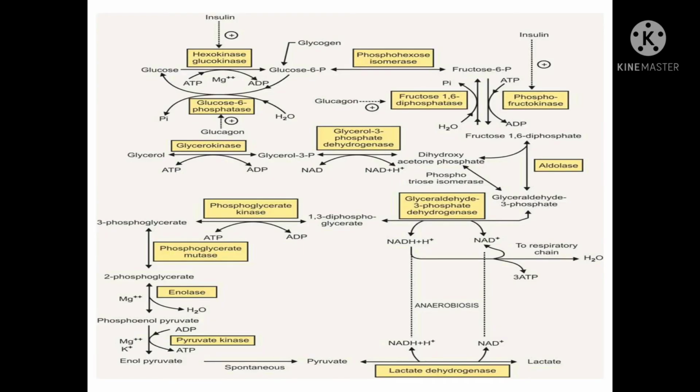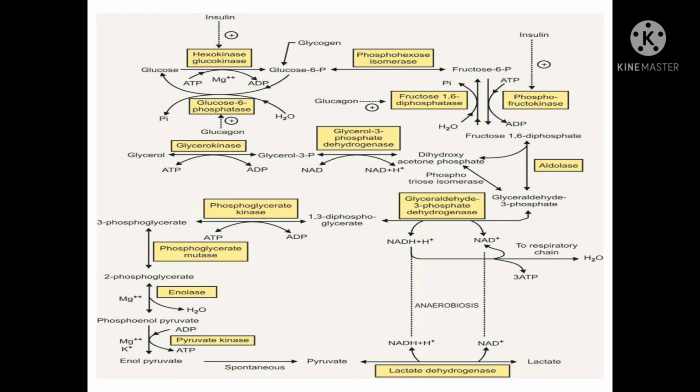Now let us go to the reaction pathway. First, glucose is converted to glucose 6 phosphate with the help of the enzyme hexokinase, with the addition of 1 ATP. Step number 2, glucose 6 phosphate is converted to fructose 6 phosphate with the help of the enzyme phosphohexose isomerase.